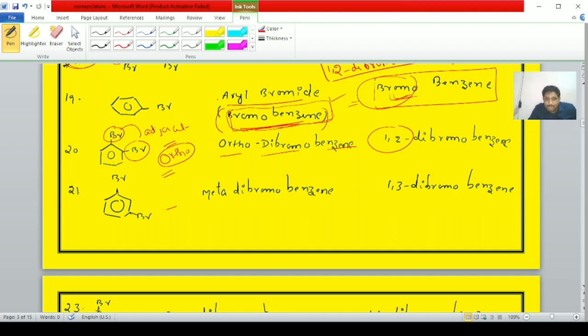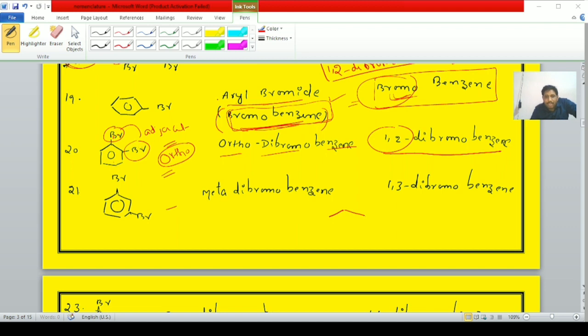Observe this example, student. Okay students, the 20th example is completed. Ortho-dibromobenzene or 1,2-dibromobenzene. Here I will give one hint, student. Why is that called 1,2-dibromobenzene? Very simple, student.